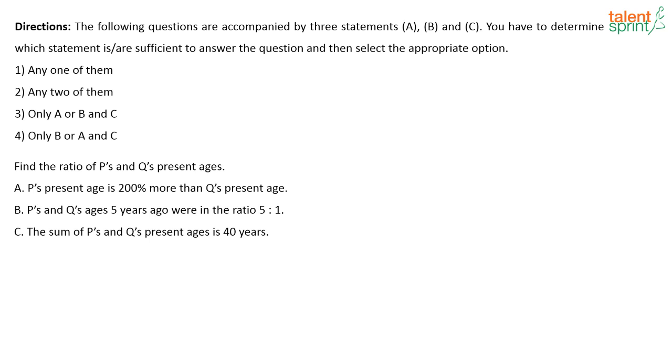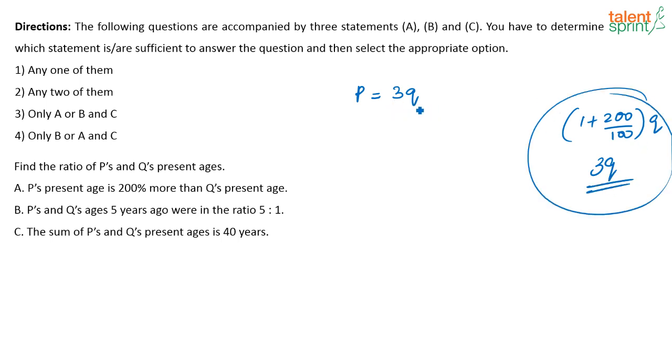Yes, Power Star, in that case it is correct. So, moving on to this question, how will we do it? Find the ratio of P's and Q's present ages. P's present age is 200% more than Q's present age. So, if I take that as P, P is equal to 200 percent more than Q, which means P is equal to 3 times Q. See, 200 percent more means 1 plus 200 by 100 times Q, correct? So that is nothing but 3 times Q. That's what I am directly writing here. I am just explaining why I have written P is equal to 3Q.